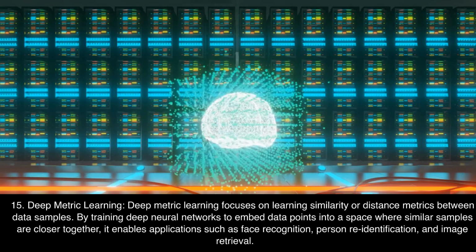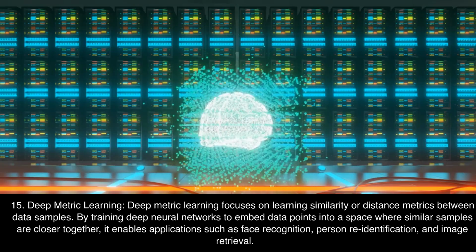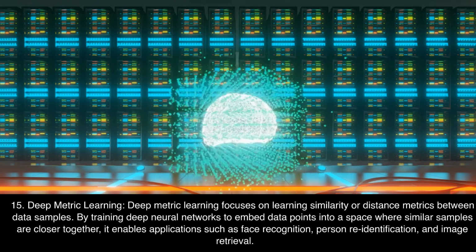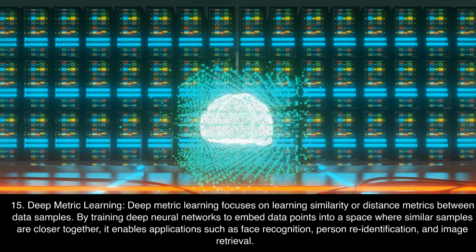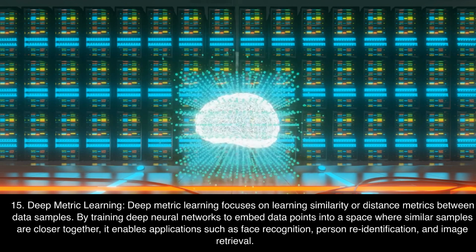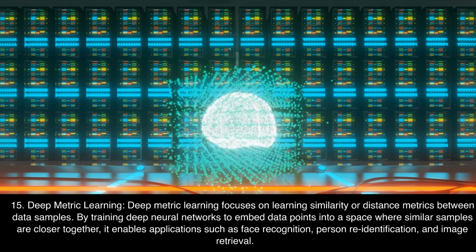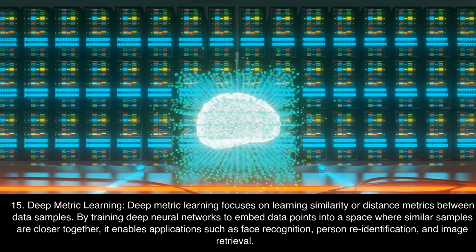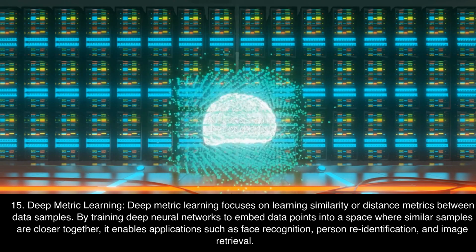15. Deep metric learning. Deep metric learning focuses on learning similarity or distance metrics between data samples. By training deep neural networks to embed data points into a space where similar samples are closer together, it enables applications such as face recognition, person re-identification, and image retrieval.